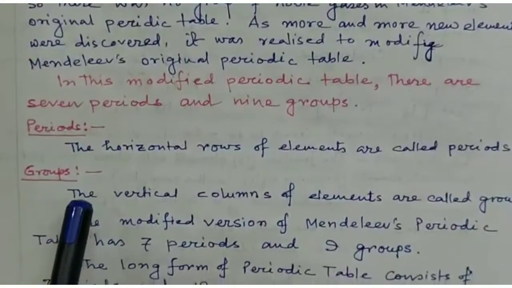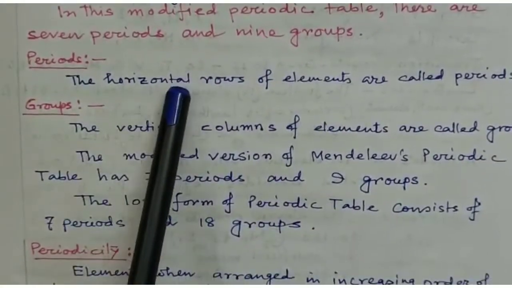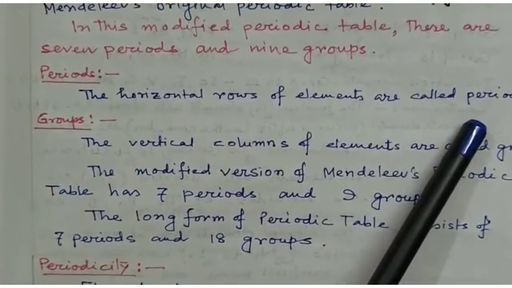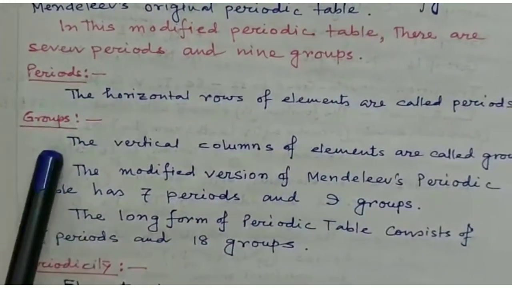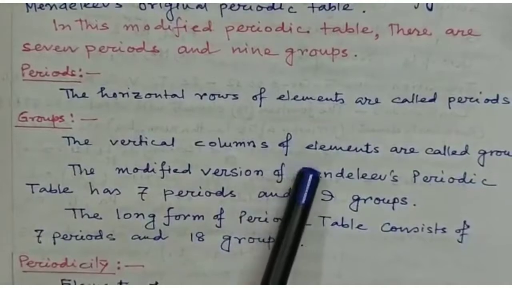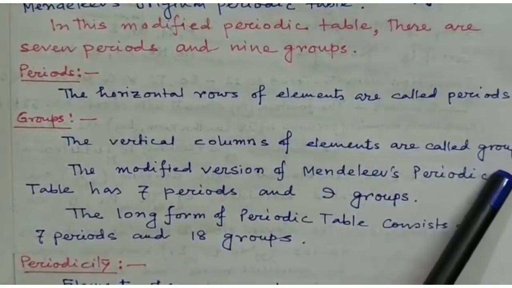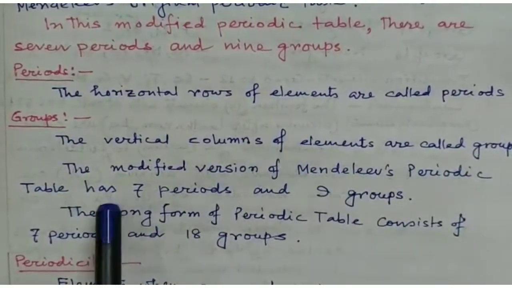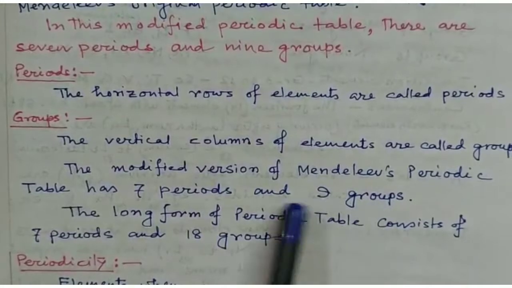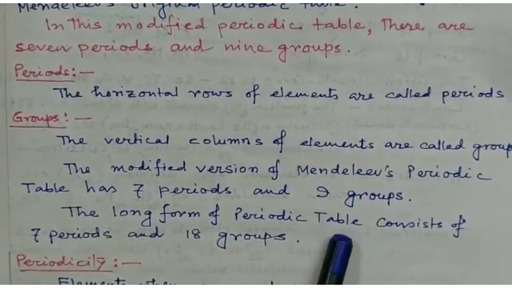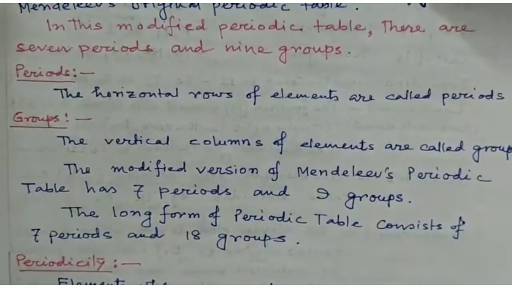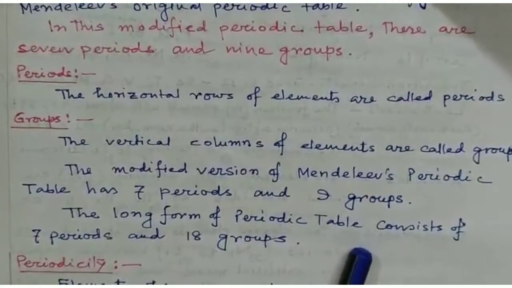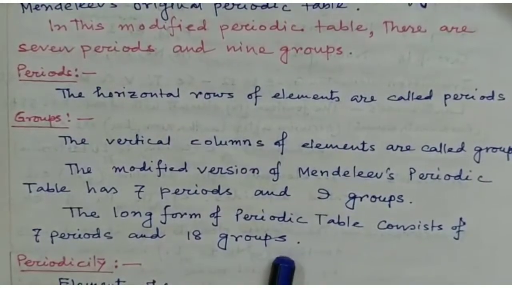What do we mean by periods? The horizontal rows of elements are called periods. And what do we mean by groups? The vertical columns of elements are called groups. The modified version of Mendeleev's periodic table has 7 periods and 9 groups. The long form of the periodic table, which was discovered afterward, consists of 7 periods and 18 groups.